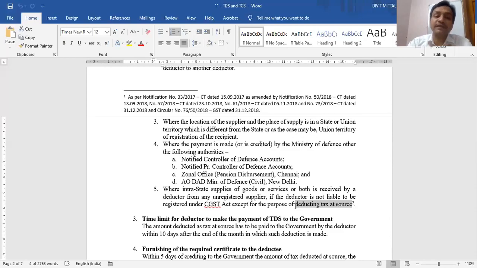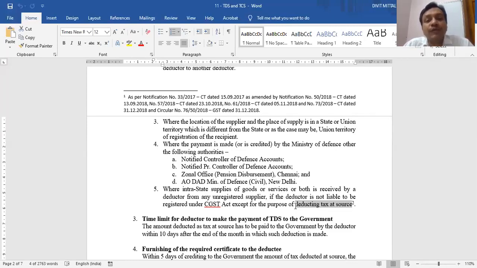First, if my turnover exceeds the limit, I am liable for registration under section 22. But in some cases, even if my turnover doesn't exceed the limit, I am liable for registration, not for my sales, but for the purpose of deducting tax at source under section 51. Is the concept clear? There are two types of registration.